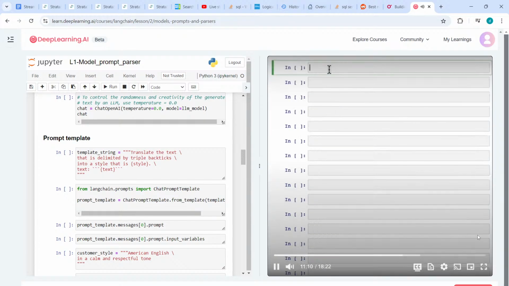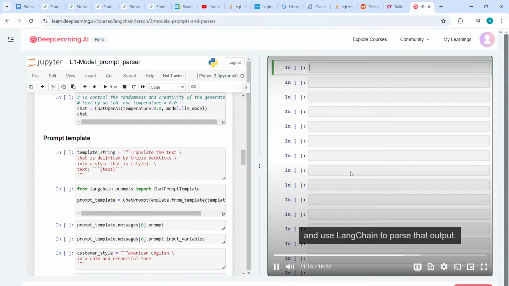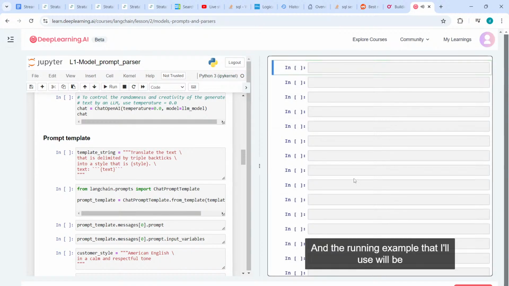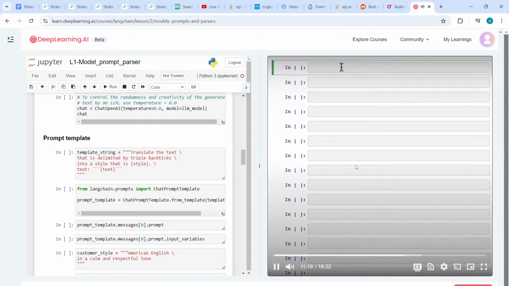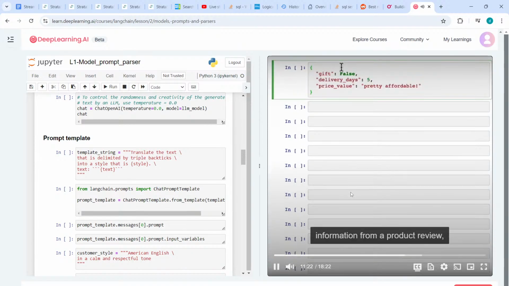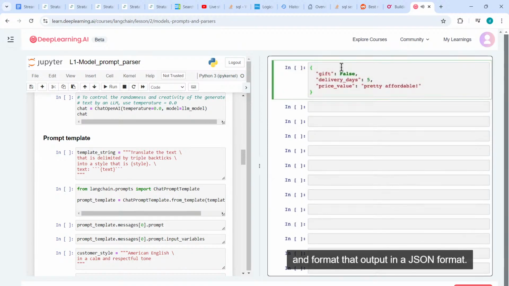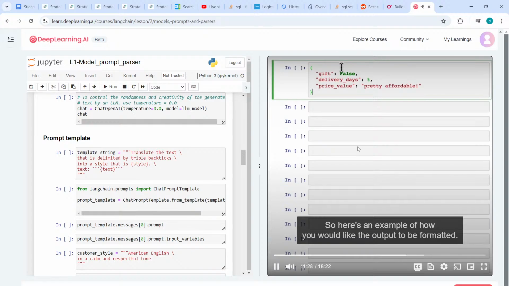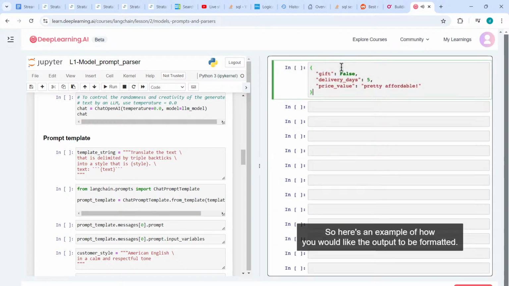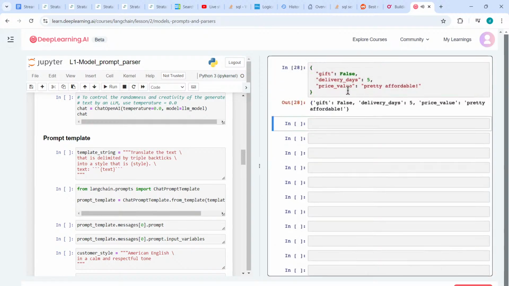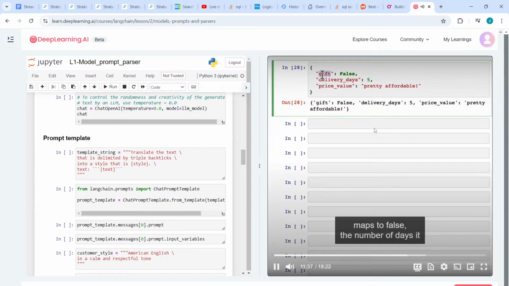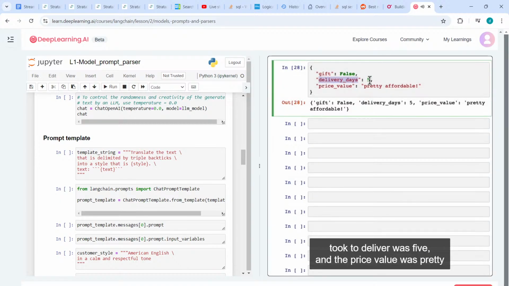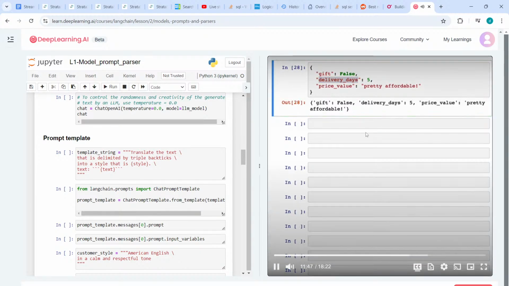In this example, let's take a look at how you can have an LLM output JSON and use Langchain to parse that output. And the running example that I'll use will be to extract information from a product review and format that output in a JSON format. So here's an example of how you would like the output to be formatted. Technically, this is a Python dictionary, where whether or not the product is a gift maps to false, the number of days it took to deliver was 5, and the price value was pretty affordable. So this is one example of a desired output.